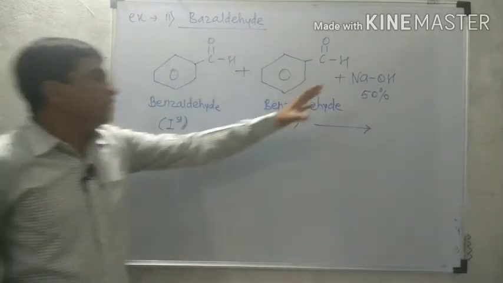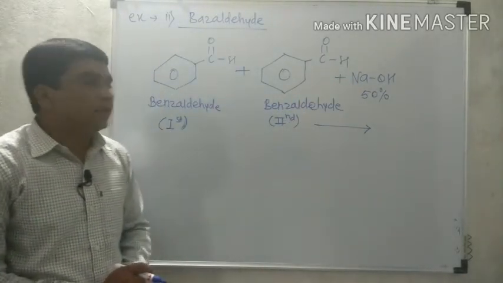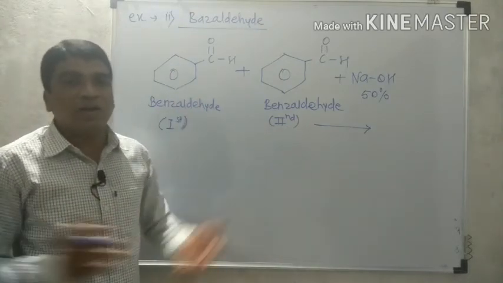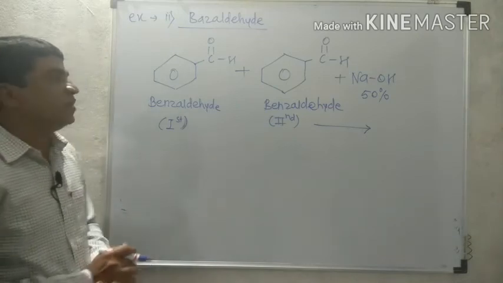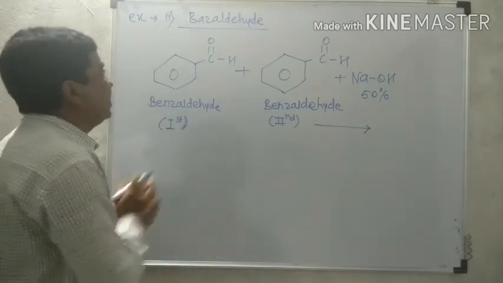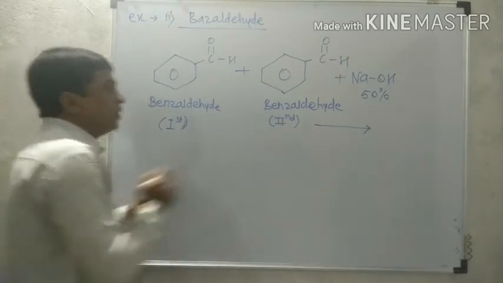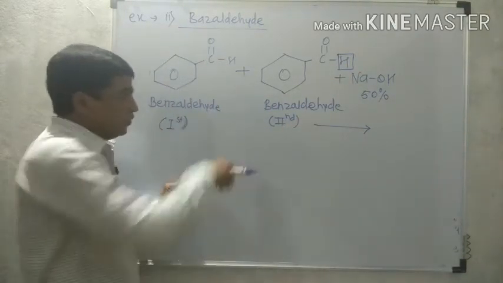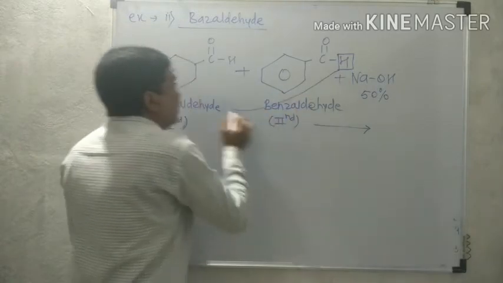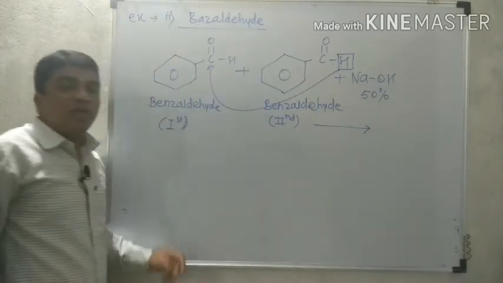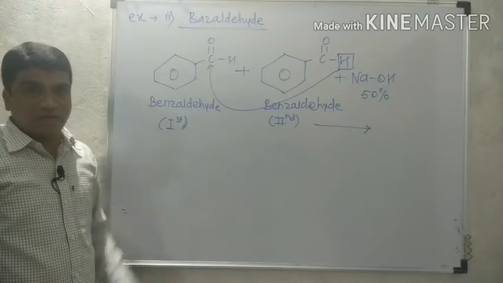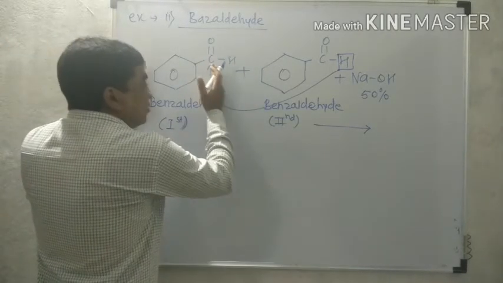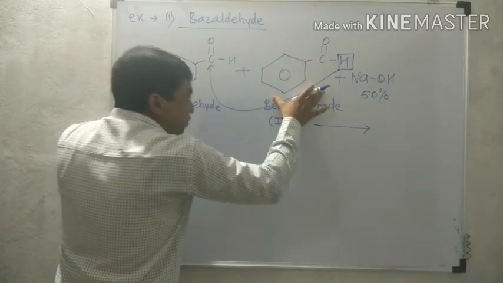So what is the action of concentrated 50% NaOH or KOH on benzaldehyde? They undergo self-oxidation reduction, which means the Cannizzaro reaction. So how does this reaction occur? Similar to the previous mechanism, the hydrogen atom from the second molecule of aldehyde gets added to the carbonyl carbon of the first molecule. So the addition of a hydrogen atom takes place in this structure from this structure.